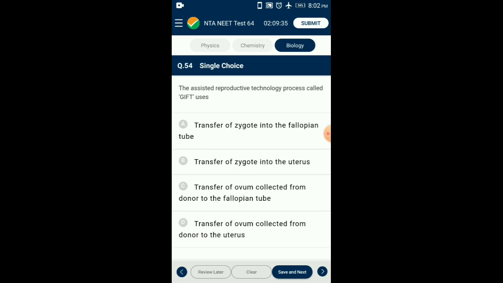Question number 54. The assisted reproductive technology process called GIFT uses. GIFT stands for gamete intrafallopian transfer. It is an assisted reproductive technology used in females who cannot produce an ovum but are capable of providing the necessary conditions for fertilization and implantation. In this technique, the ovum is collected from the donor female and it is transported to the fallopian tube of the mother. So the answer for this question is option C, transfer of ovum collected from donor to the fallopian tube.